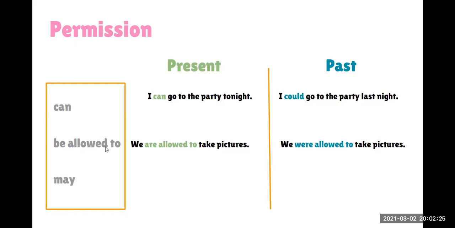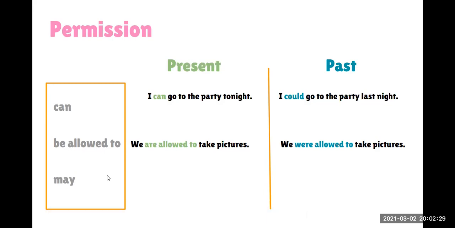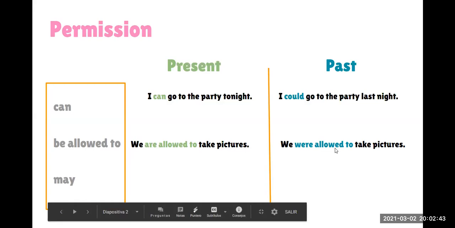Siempre va a estar así, con ed, cuando estamos hablando de estos modal verbs. ¿Eso era lo que me preguntaba Percy? Sí, decía que está en presente porque termina en ed como si fuera pasado. Si se da cuenta, en el presente y en el pasado los dos terminan en ed. Lo único que cambia es el verbo to be. ¿Ok? Allowed. Allowed to.